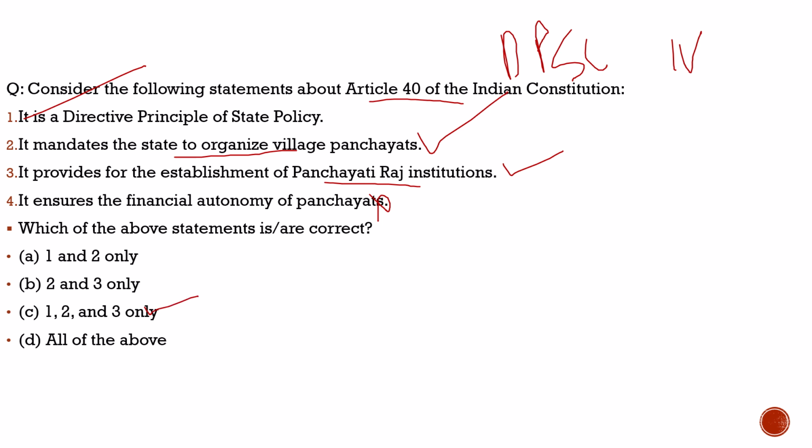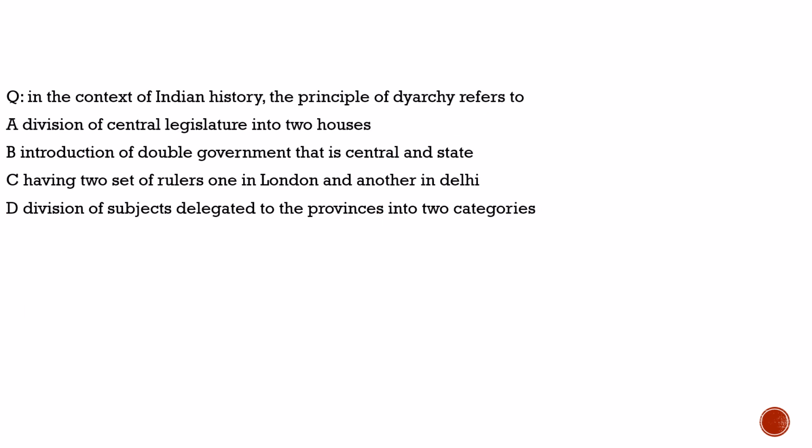So with this, let's move to the last part of our discussion where we will solve a previous year question. Here the question is about diarchy. It says, in the context of Indian history, the principle of diarchy refers to what? First, division of the central legislature into two houses. No, this is not what it refers to. Second, introduction of double government, that is central and state. Totally incorrect. Third, having two sets of rulers, one in London and another in Delhi. Totally incorrect.